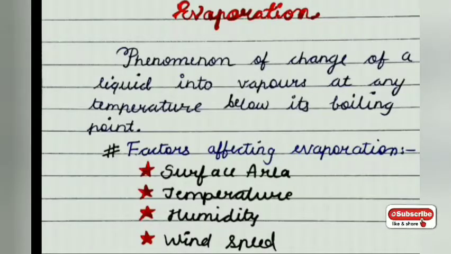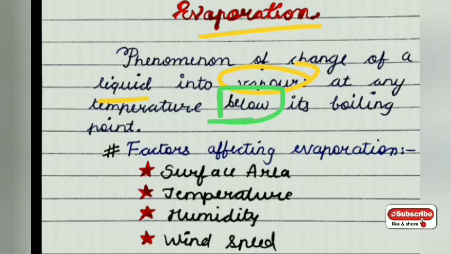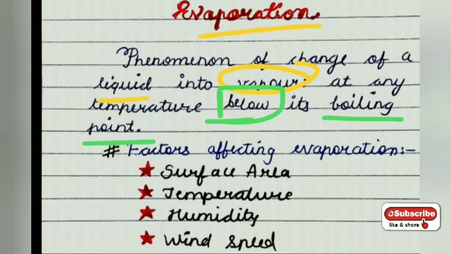Now I hope the interconversion of states of matter is completely clear. Coming to the next topic, evaporation. What is evaporation? It is the phenomenon of change of any liquid into vapors at any temperature, especially below its boiling point. The most important thing is below its boiling point. What is boiling point? It is the temperature at which the liquid is converted to the gaseous state.